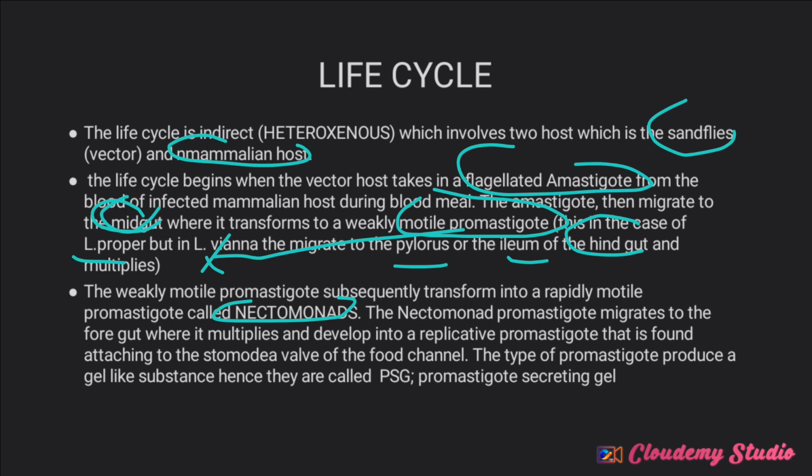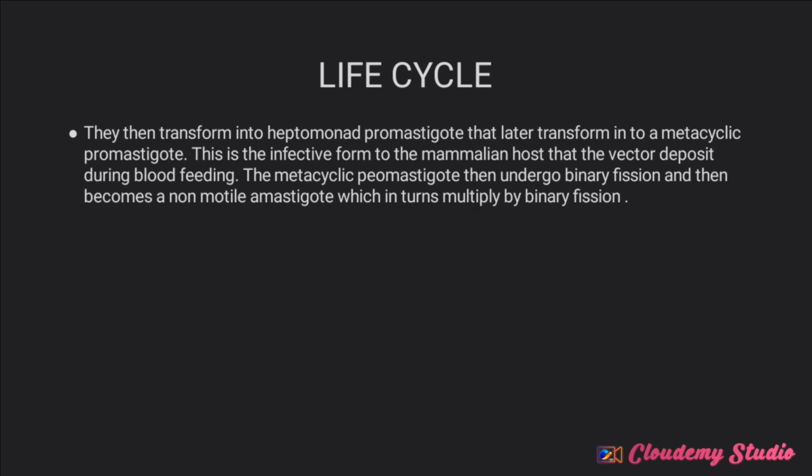Now this type of promastigote produces a gel, and we know them as promastigote secretory gel. Are you getting me now? Promastigote secreting gel. Now we proceed. This promastigote secreting gel develops into what we know as the leptomonad promastigote, which later divides and transforms into a metacyclic promastigote. Now this promastigote is the infective form to the mammalian host.